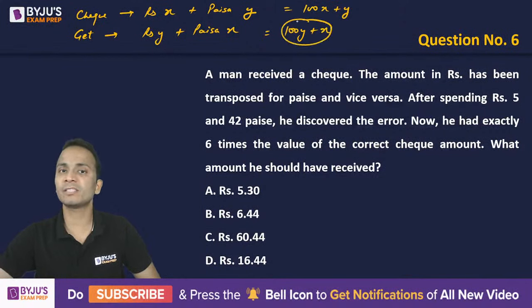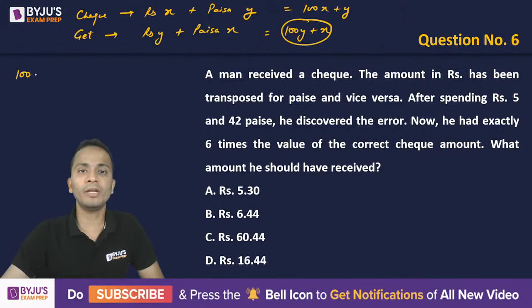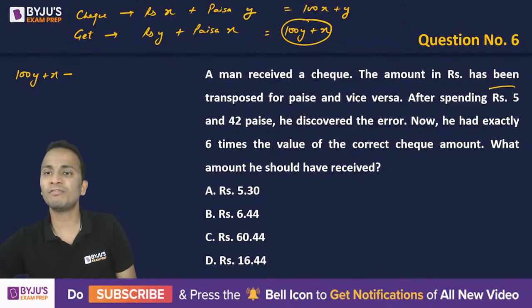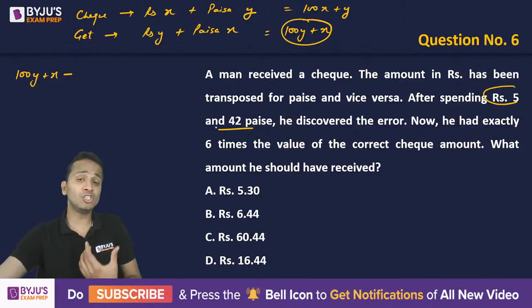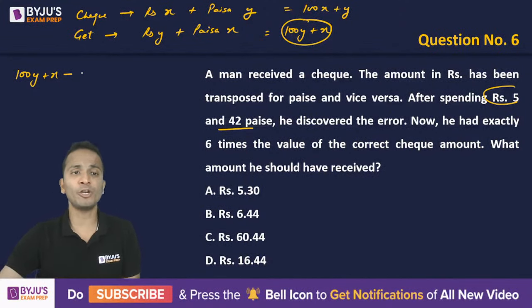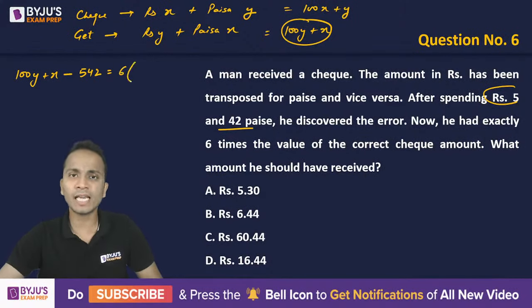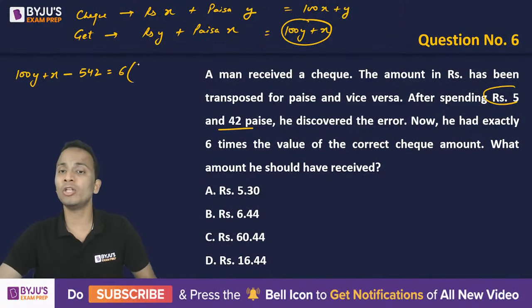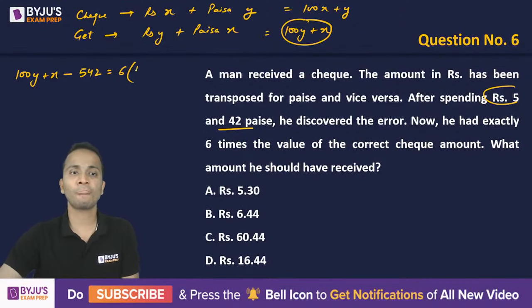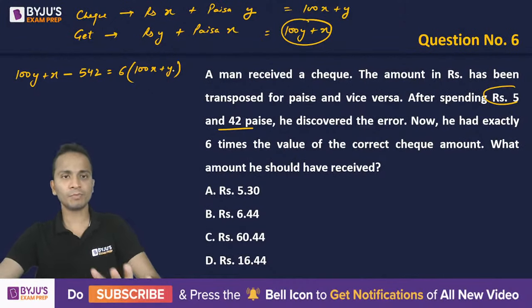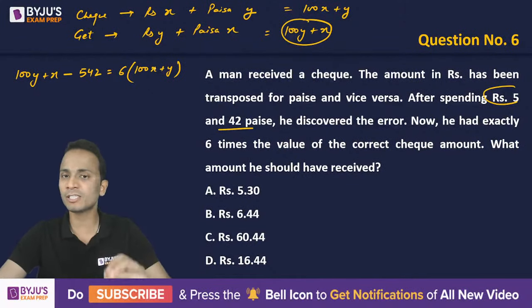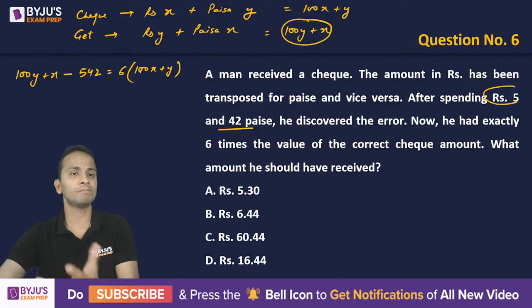Now after getting 100y plus x, he spent how many rupees? 5 rupees and 42 paisa. That means in total he spent 542 paisa. So out of the money that he got, he spent this much, and the remaining amount is equal to 6 times the amount that was written on the check. That means the correct amount. So 6 times 100x plus y. All right, so this is the statement, this is the equation that we'll get.